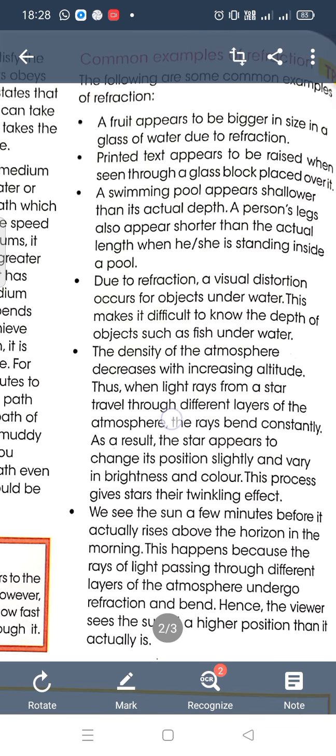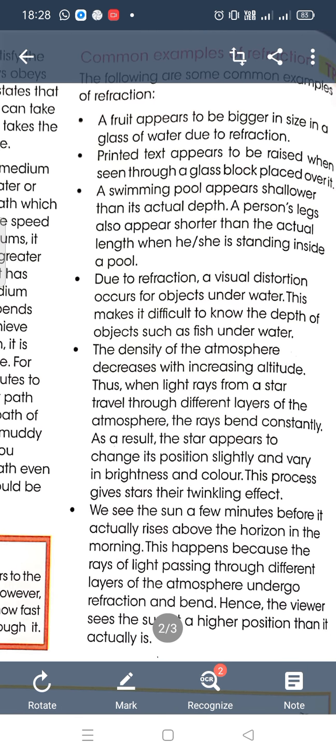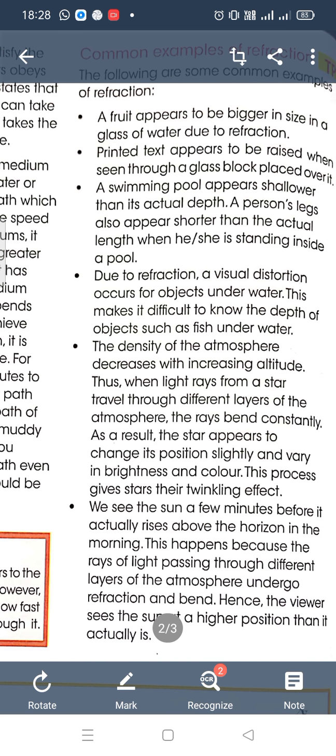A fruit appears to be bigger if you keep a lemon in a glass jar containing water, and if you see from outside the glass jar, you will see the lemon appears to be bigger. If you keep a glass block on printed text on a page of the book, you will see that it appears to be raised. So this is the common phenomena that we see.